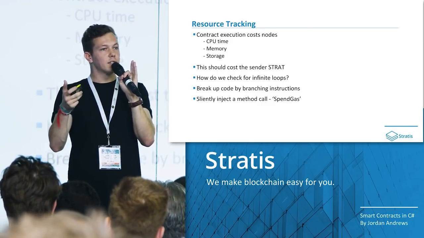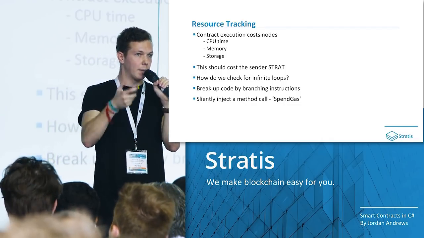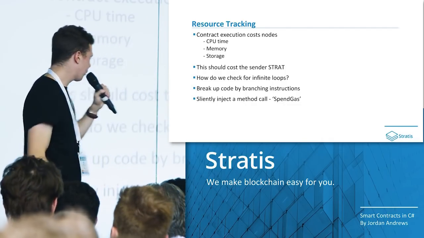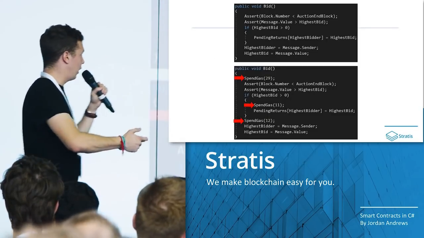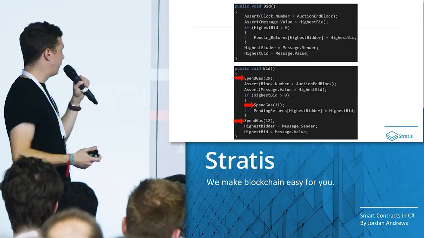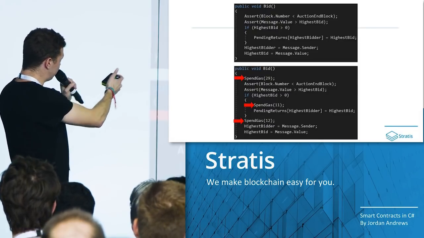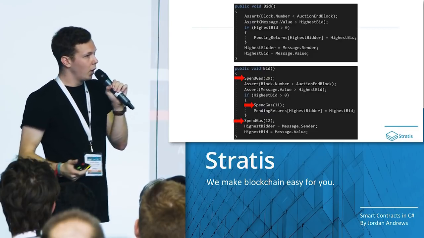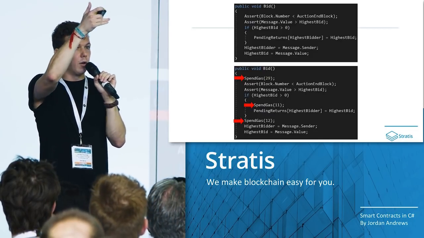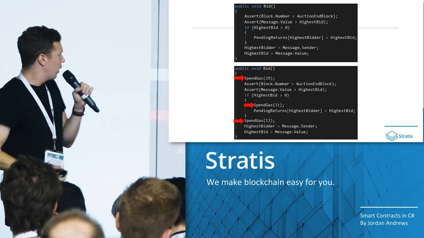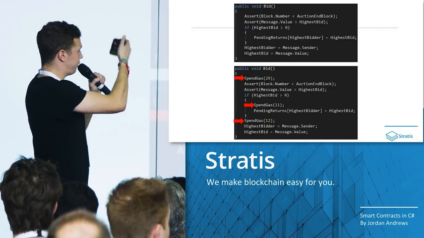For each of these segments, we count roughly the amount of computation inside and then spend some amount of gas behind the scenes. So to show what this looks like, if you're a developer, you'll recognize that this kind of bid method up the top has kind of three sections. There's a part down the top, a part in the middle inside an if statement, and then a part down the bottom. You can imagine, depending on what criteria is met, the contract is going to follow a different line of execution. For example, it may go into the if statement or it may not. So that's the code that the developer actually writes.